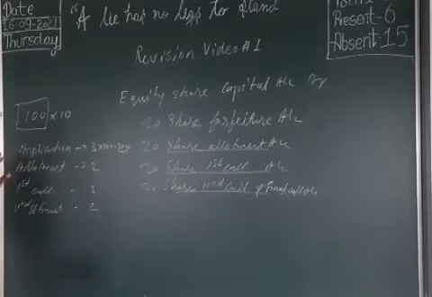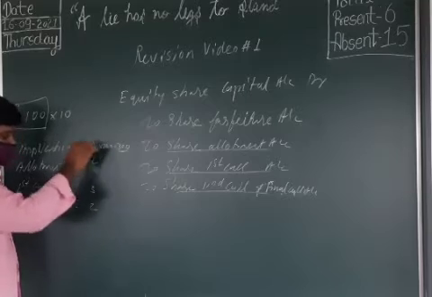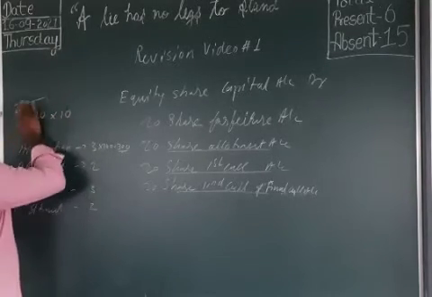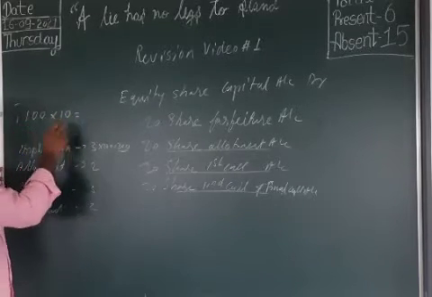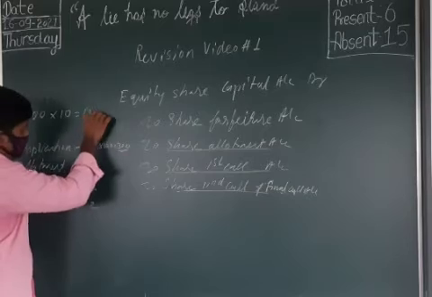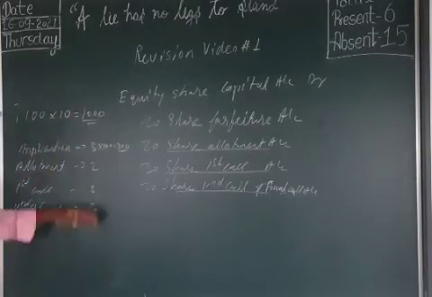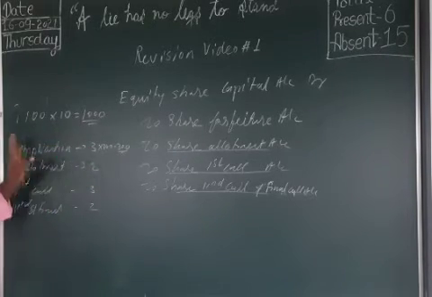rupees. Imagine the company asked to make the payment for the complete amount, that is 10 rupees per share into 100. How many shares is he possessing? 100 shares. And the total amount is 1000 rupees. The company has to be paid all the amount. On time, they ask to pay all the amount.